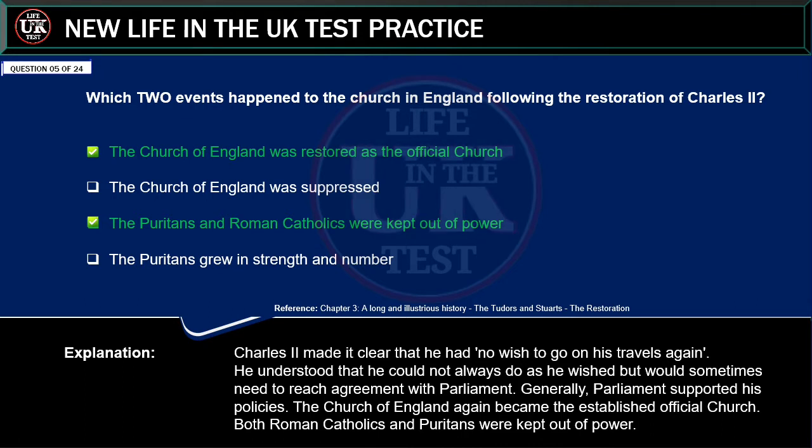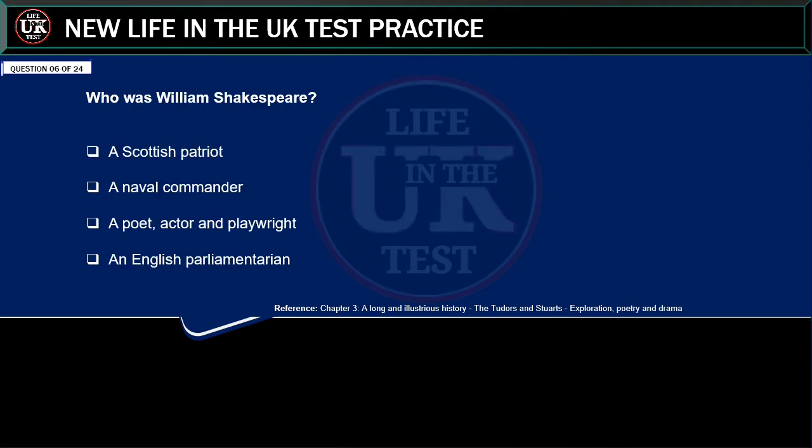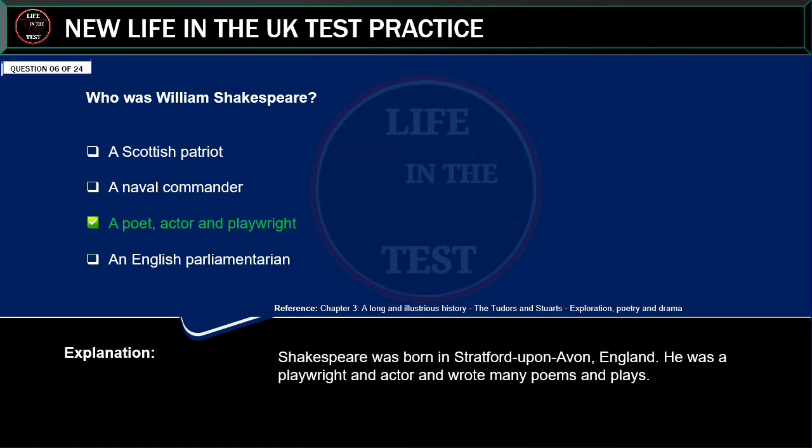The Church of England again became the established official church. Both Roman Catholics and Puritans were kept out of power. Who was William Shakespeare? A Scottish patriot, a naval commander, a poet, actor and playwright, an English parliamentarian. Correct answer: a poet, actor and playwright.